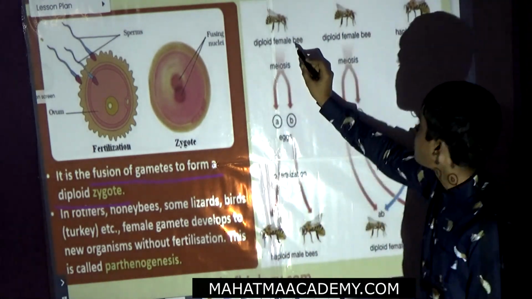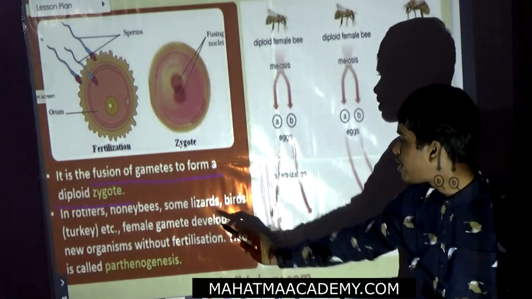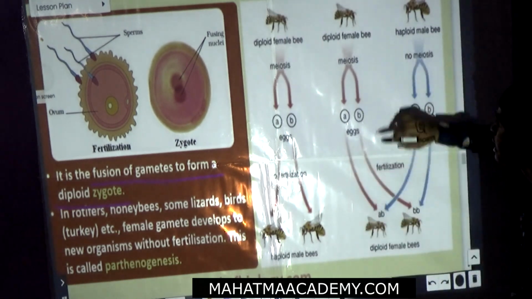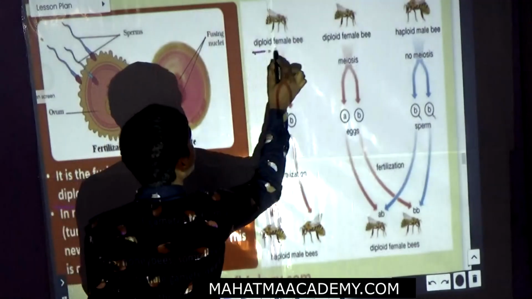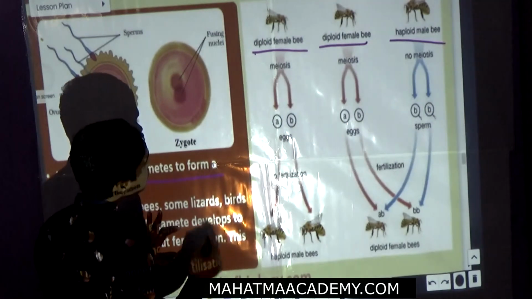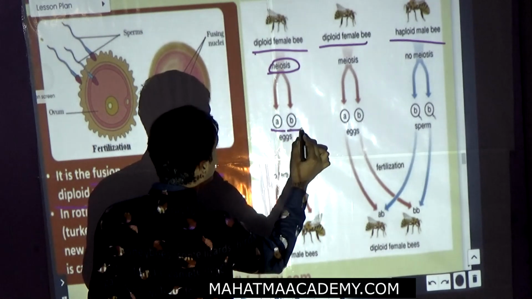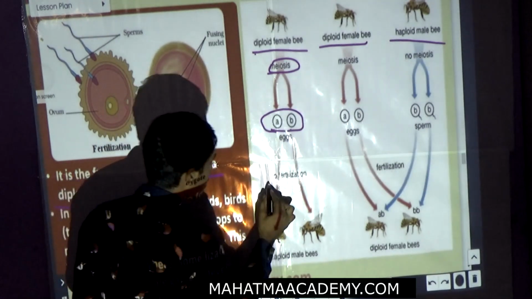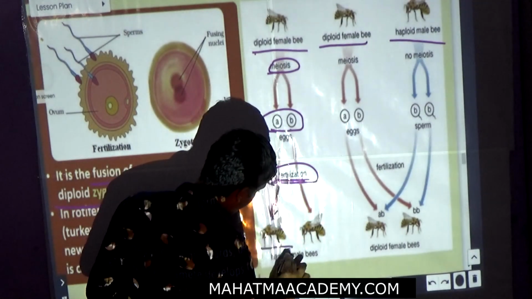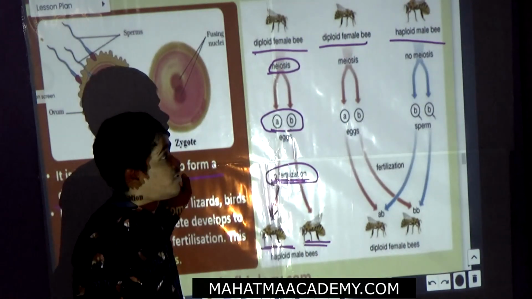In rotifers, honey bees, some lizards, birds, etc., the female gamete develops into a new organism without fertilization. Look, this is the main point. Here there is a diploid female bee and a haploid male bee.